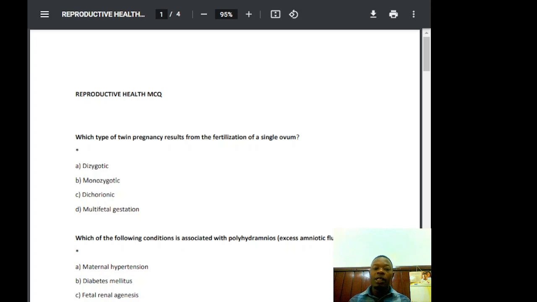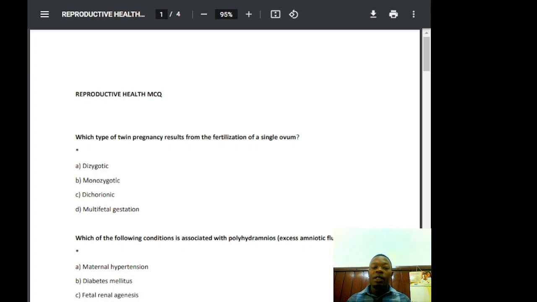So let's check the other options. Dizygotic twins is incorrect because dizygotic twins result from the fertilization of two separate ova. It occurs when two different eggs are released during ovulation and fertilized by two different sperm. These twins are genetically unique, like any siblings, and may be of different sexes as well. They always have separate placentas and amniotic sacs, and therefore are always dichorionic and diamniotic. So dizygotic twins arise from two ova, not one ovum. So that is not the answer.